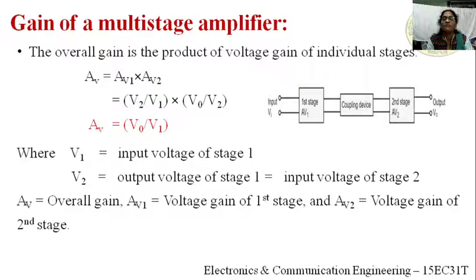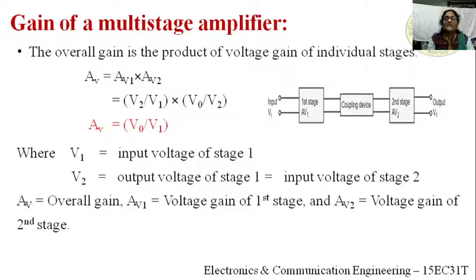So now you see the equation: AV equals AV1 into AV2, where AV1 is the voltage gain of the first stage amplifier and AV2 is the voltage gain of the second stage amplifier.